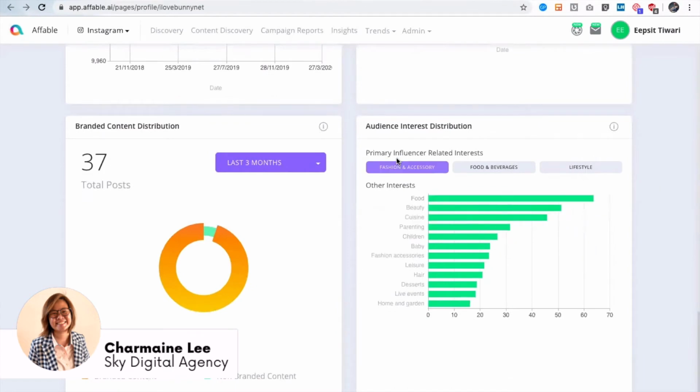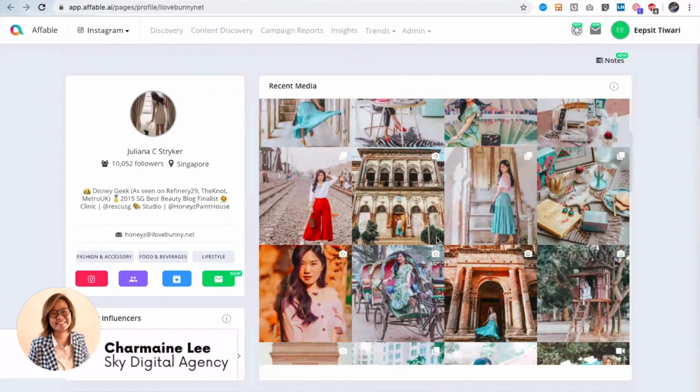And then audience psychographics, so you want to know what other interests her audience follows, and then you see this distribution. So 64% of her audience also follow food, beauty, cuisine. So you have this whole idea about an audience. Overall, you get very detailed insight within 30 to 40 seconds for any influencer.